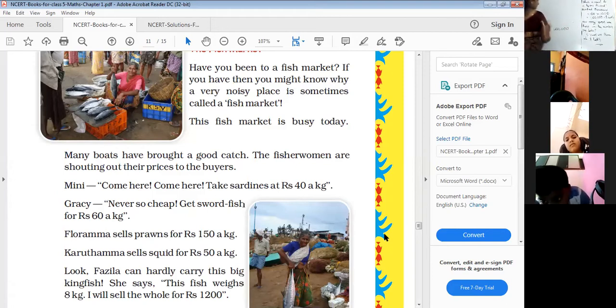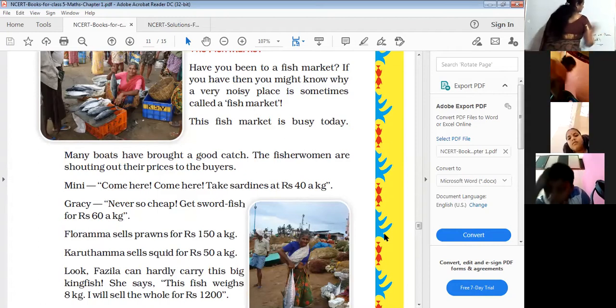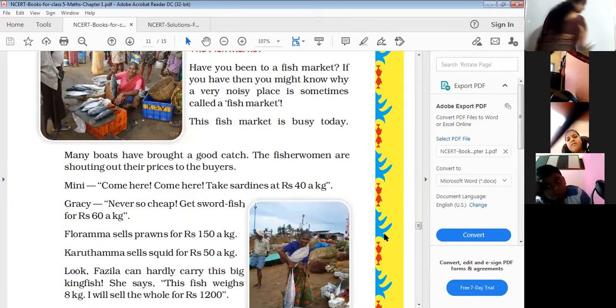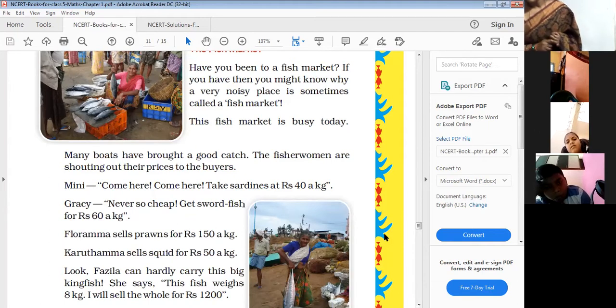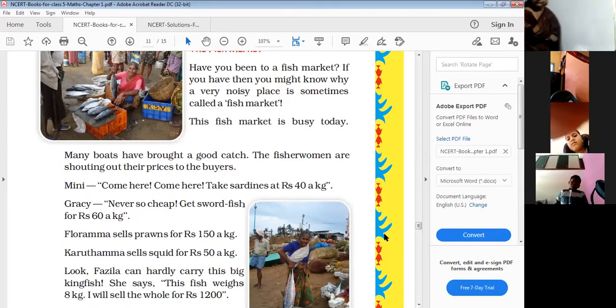Florama sells prawns for rupees 150 a kg. Karutama sells squid for rupees 50 a kg.